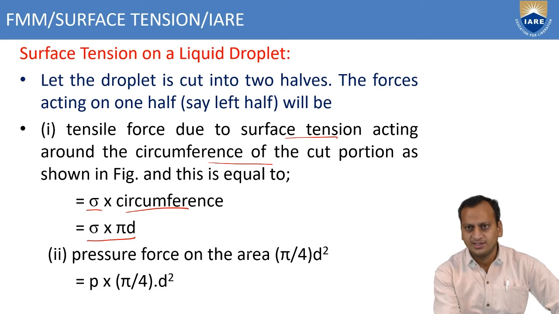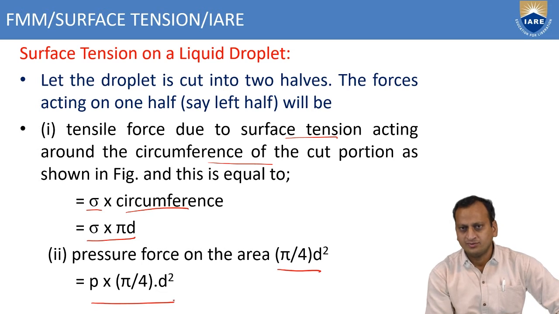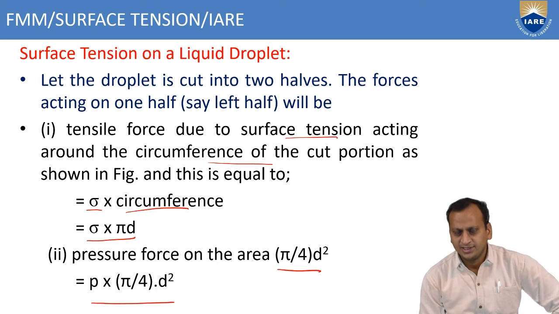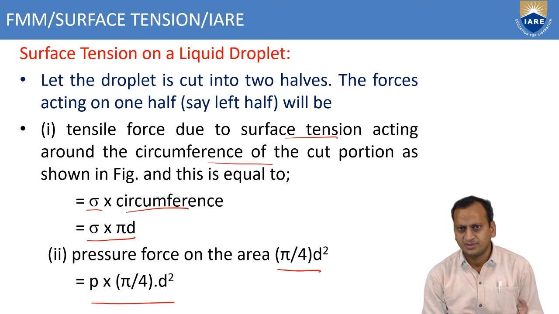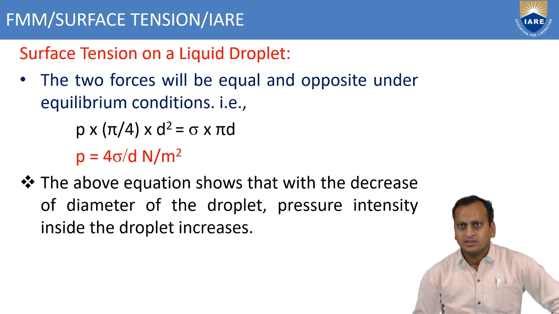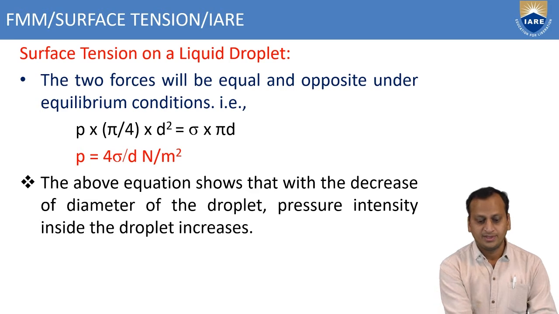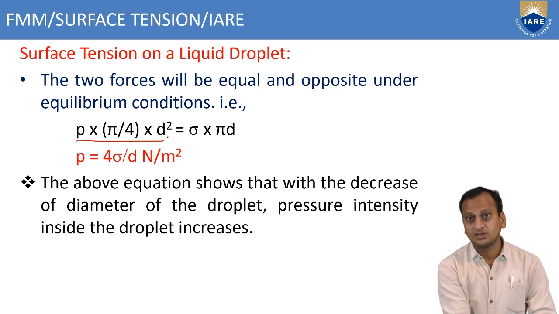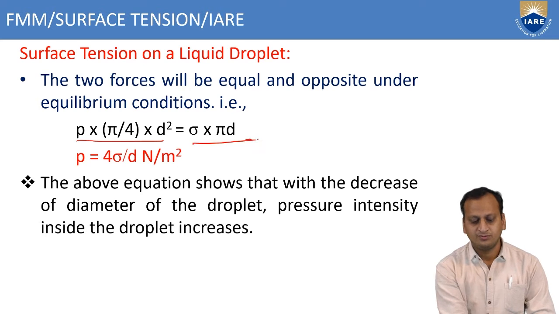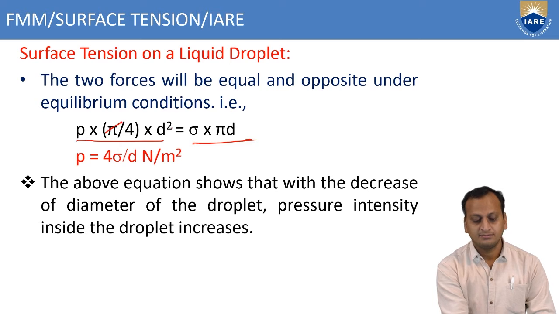Next, the pressure force on the area is P into pi by 4 d square. Pressure is force per unit area, so the force due to pressure equals P into pi by 4 d square. Now, for equilibrium, we equate equations 1 and 2. So P into pi by 4 d square equals sigma into pi d. Here you can cancel pi d on both sides, and after simplification you will get P equals 4 sigma by d.